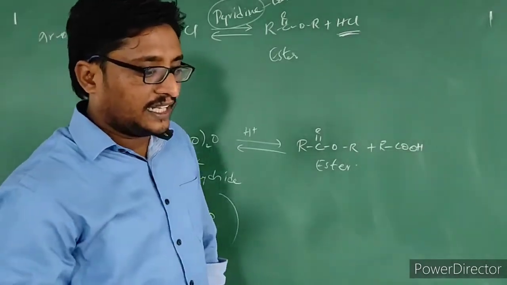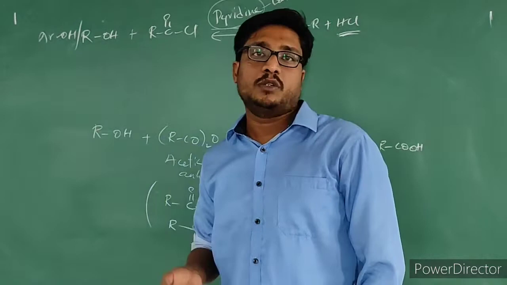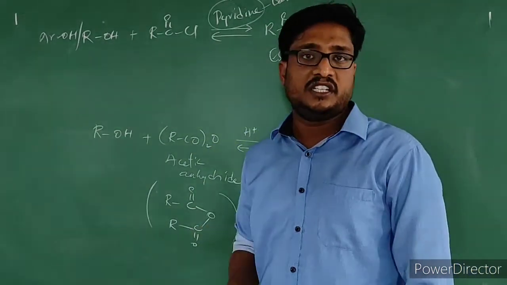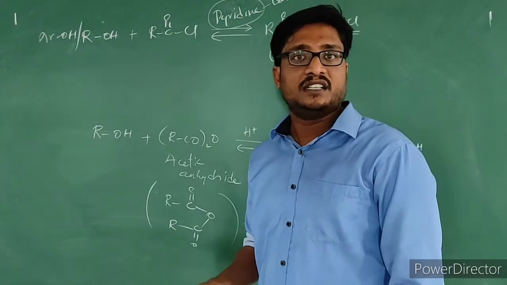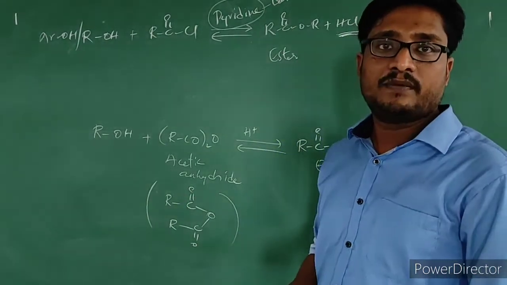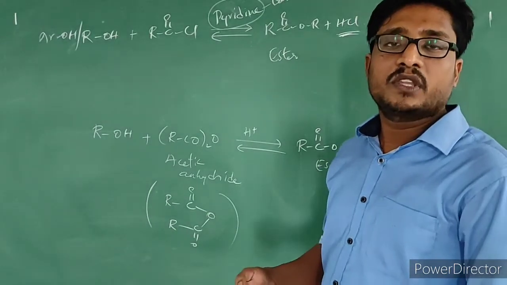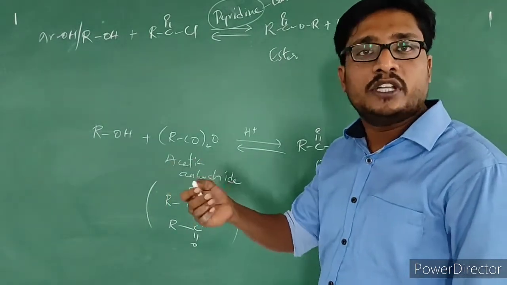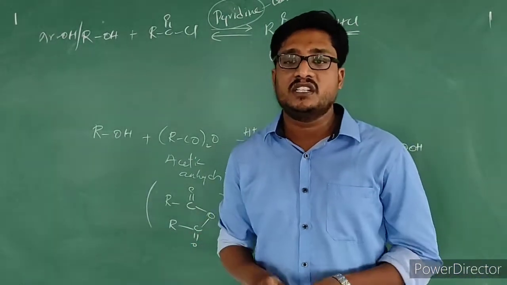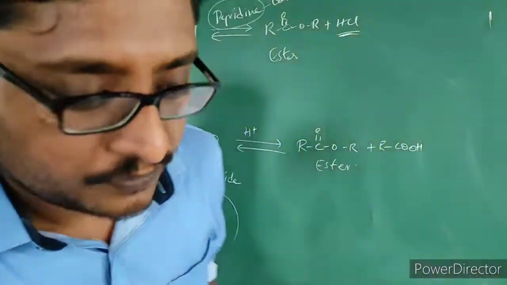The next thing is why we need to remove water when alcohol or phenol is treated with acid. The reason is to avoid the reversible reaction. When we remove the water, the reaction will move in the forward direction. So this is something about esterification reaction.